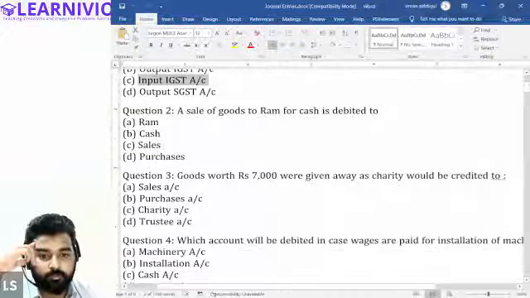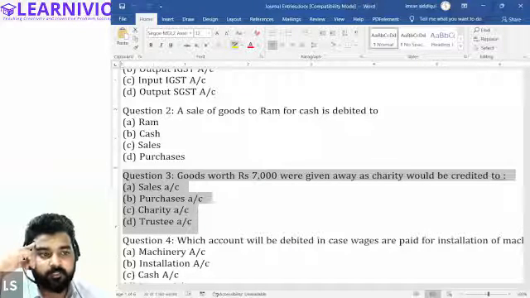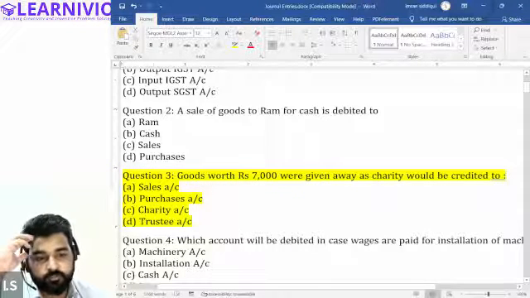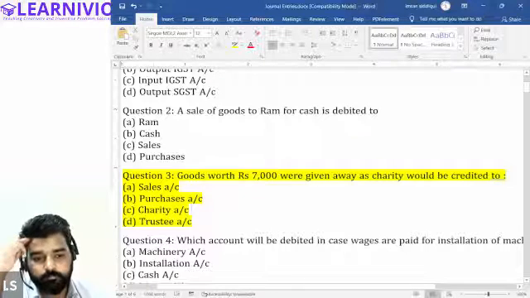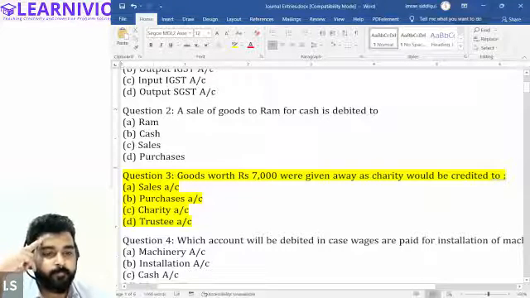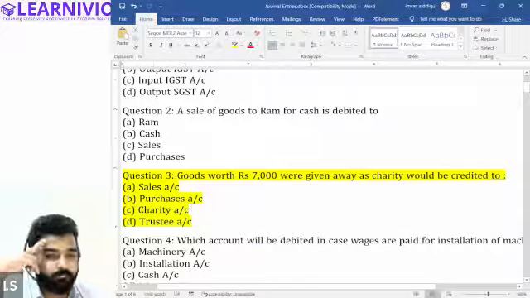All right, question number 3. Halima will answer this first. Goods worth rupees 7,000 were given away as charity would be credited to. Trustee account. Okay, Samiksha. Charity account.